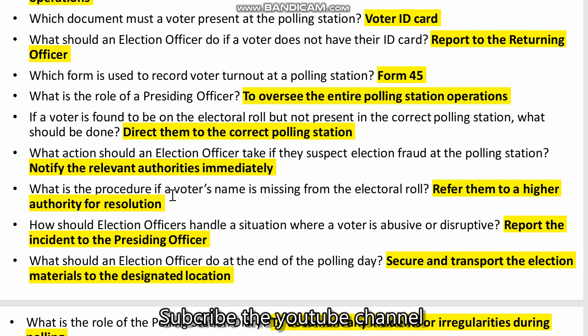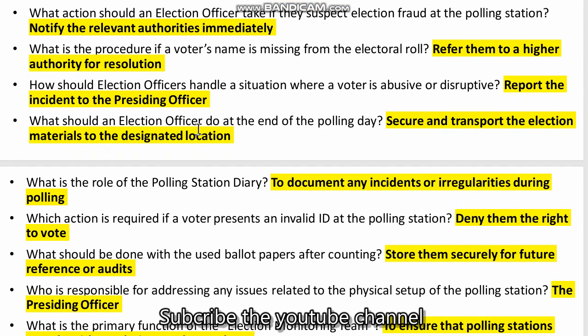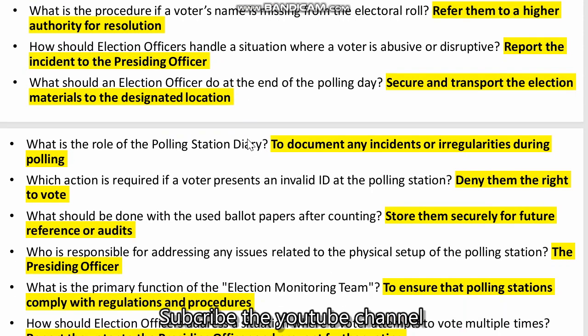What is the procedure if a voter's name is missing from the electoral roll? Refer them to a higher authority for resolution. How should an election officer handle a situation where a voter is abusive or disruptive? Report the incident to the presiding officer. What should an election officer do at the end of polling day? Secure and transport the election material to the designated location.